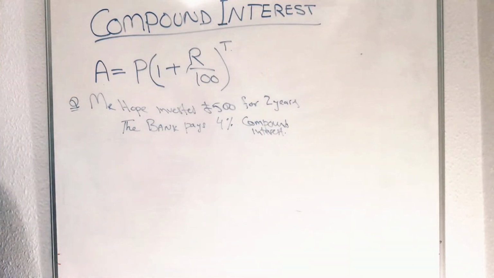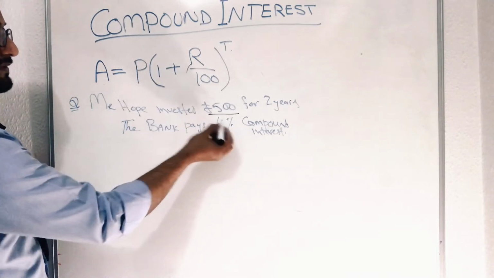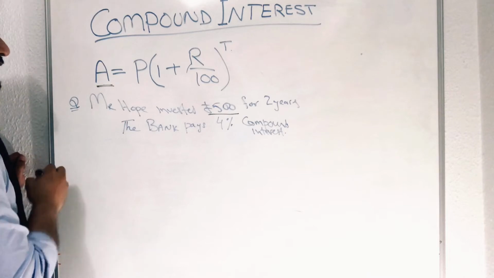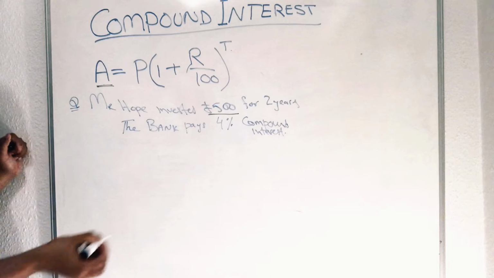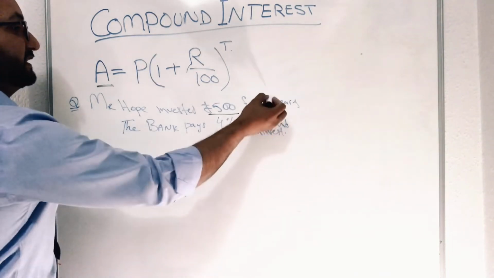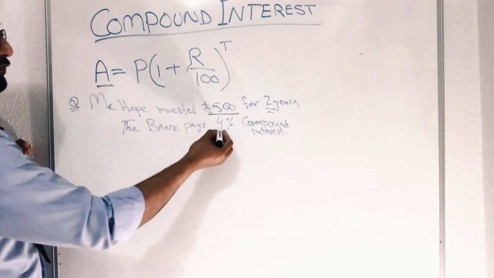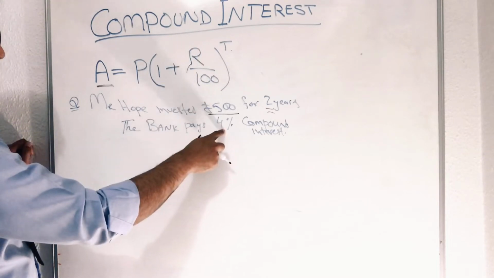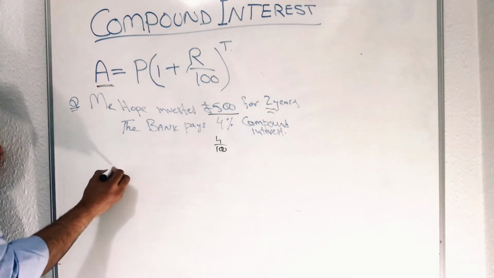So now we have the values. The first thing, 500: this is the invested amount. We need to find A. A is the final investment, which you will get back. T is given as 2 years, and the 4% is R. So instead of R you just write 4%, or 4 over 100. So we have to put these values in there.